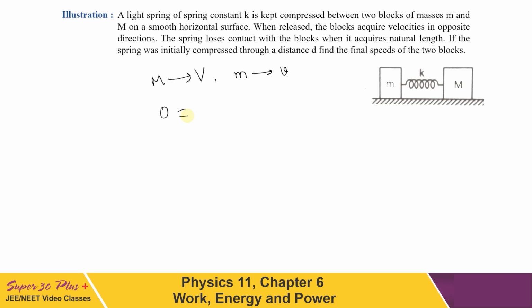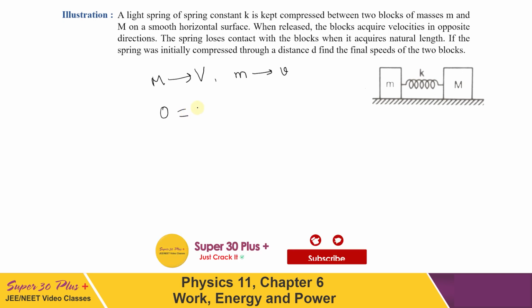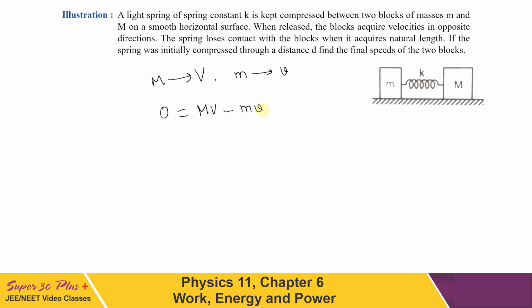Now what is the final momentum? It is equal to MV for the block of mass capital M minus mv, because they are moving in opposite directions, so we put a minus sign here. This is our equation number 1. Initially the energy of the system is half k d square, since the initial compression is d. This is the initial energy, and then the final energy.